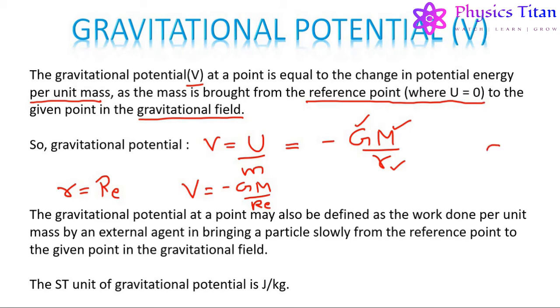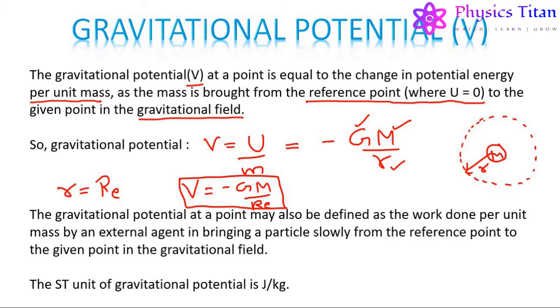That is, if this is the object creating the gravitational potential, then at a distance of r from the center of this object, the gravitational potential all over this sphere having a radius of r will be constant, and this sphere is known as an equipotential surface, meaning that the potential all over this sphere is constant, having the value of minus GM upon r. In the same way, we can say that the gravitational potential on or near the surface of Earth is constant, having the value of minus GM upon Re.